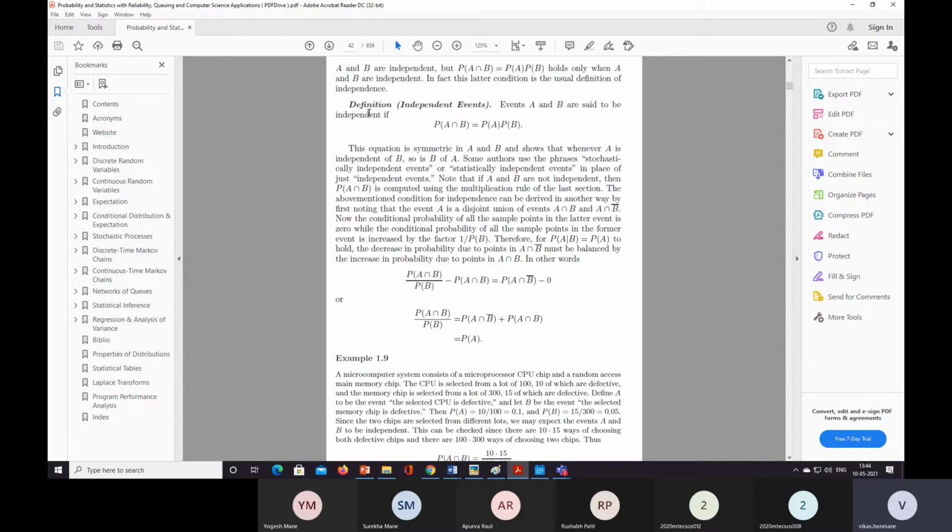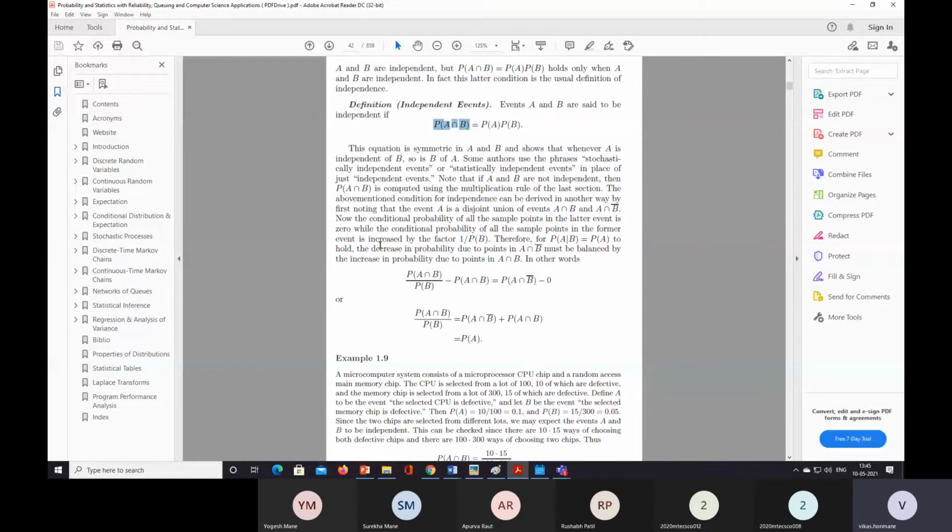In the next section we are going to see the definition of independence. For independent events, A intersection B is equal to probability of A times probability of B, and this is a symmetric equation. We can use either probability of B times probability of A, or probability of A times probability of B, because it is an independent event and symmetric.